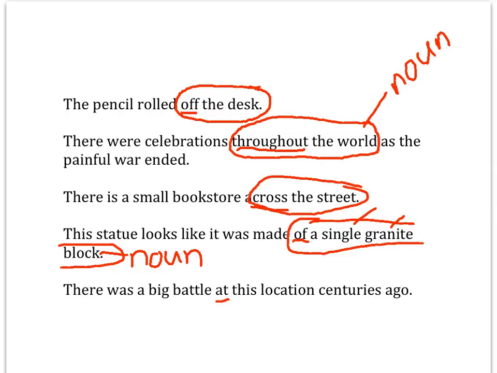There was a big battle at this location centuries ago. At is describing where, and at where, and you know it's at this location. So your whole prepositional phrase is at this location. Again, location is going to be your noun.